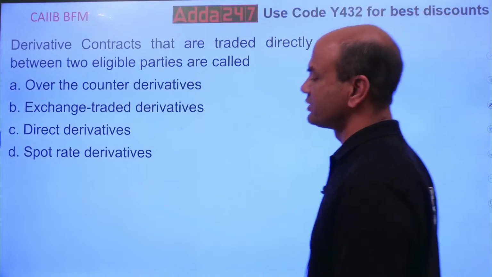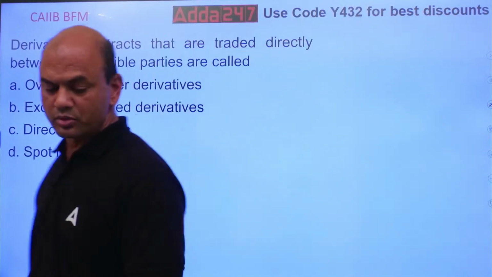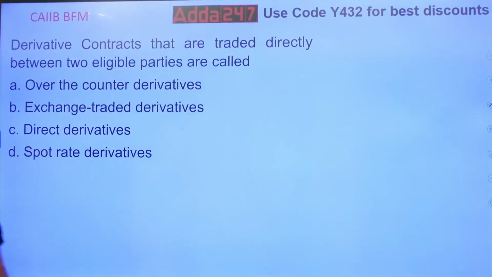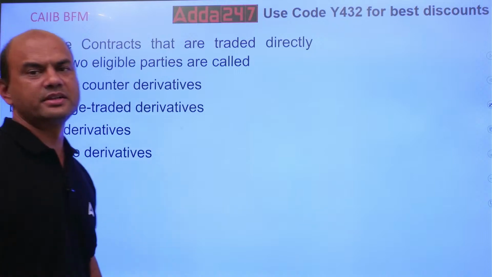Which derivatives are traded between only two parties? Then I'll give you the explanation also. Answer in the comments. Let me see.